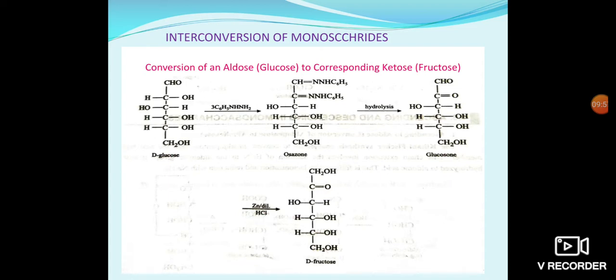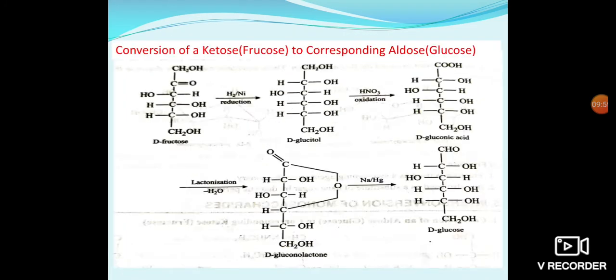Then we will go to another conversion, that is ketose, fructose, to the corresponding aldose, that is glucose. Here we are converting a keto group into an aldehyde group. How it will be converted we can see. D-fructose, on reduction with sodium amalgam in the presence of HCl reagent, the carbonyl group is reduced to alcohol.